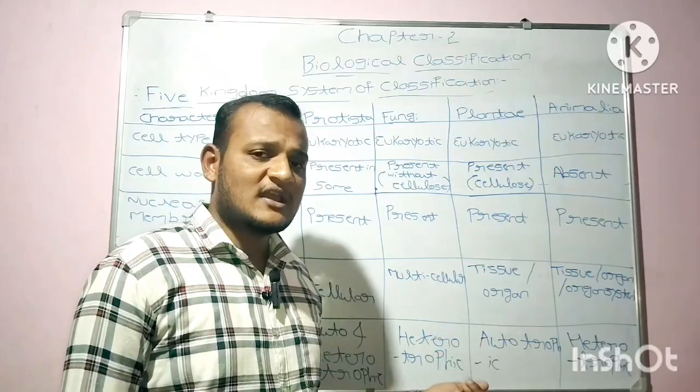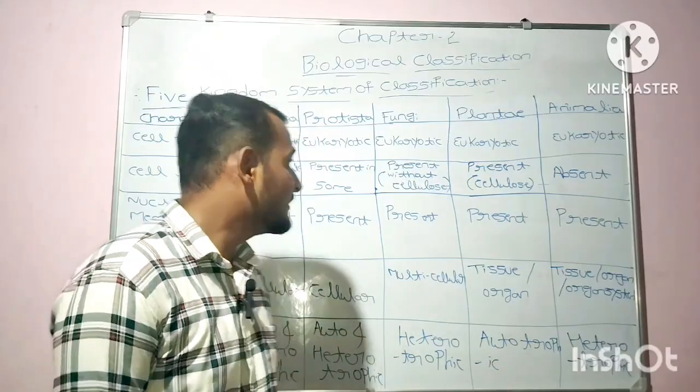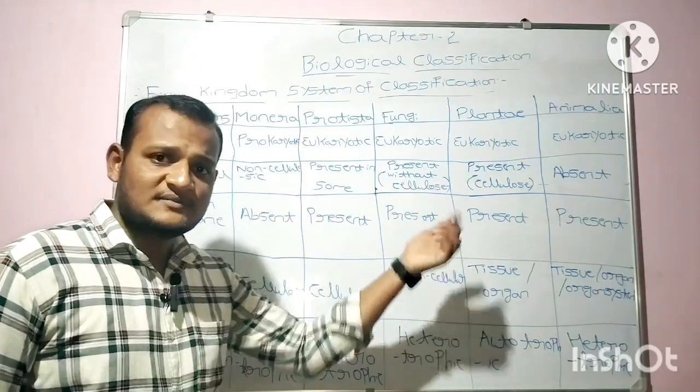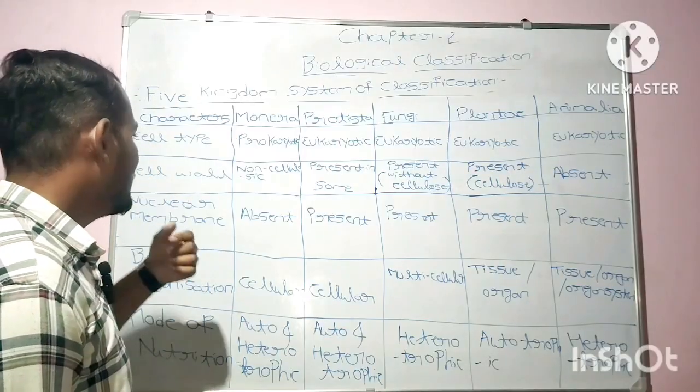And in case of eukaryotes, they have a well-defined nucleus. So I hope you have cleared about the cell type of all the five kingdoms of classification. Now let's move on to the cell wall.